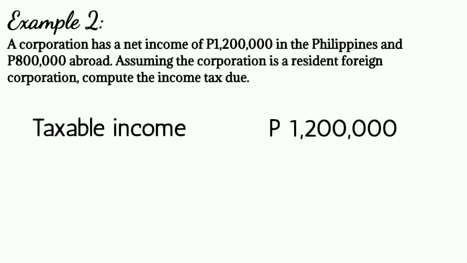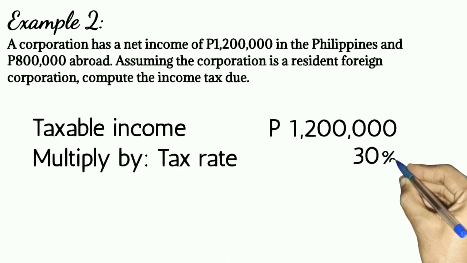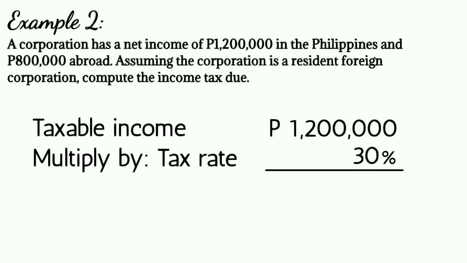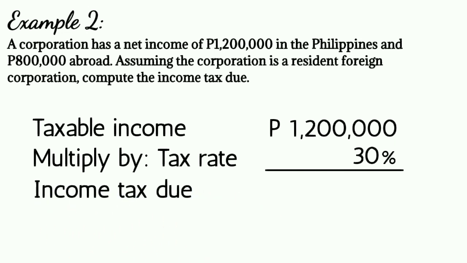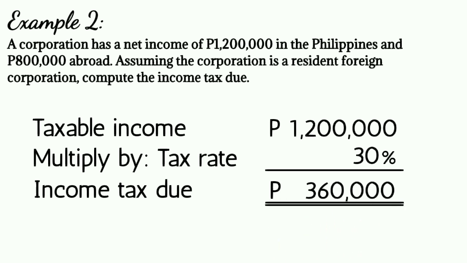Do not forget the rules or the general rules in income taxation. After that, we will multiply the tax rate na 30%. 1,200,000 pesos times 30%, that is equal to income tax due na 360,000 pesos.